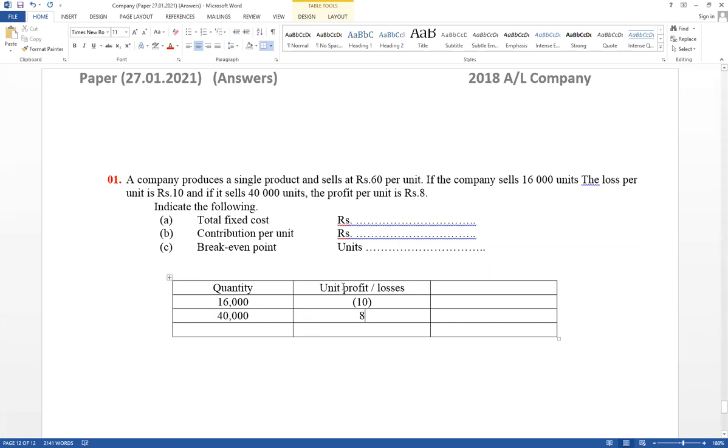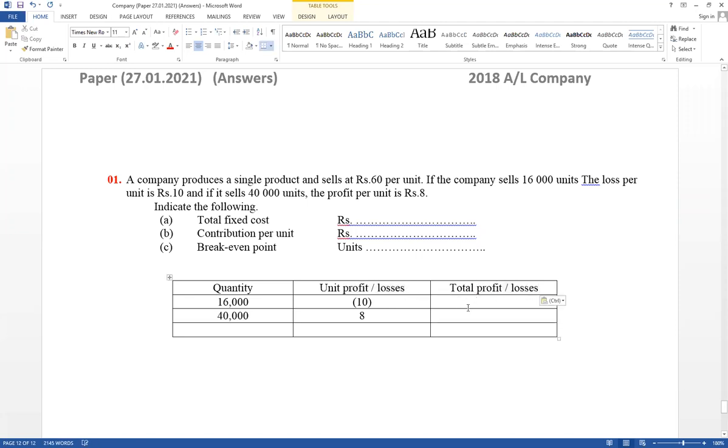Sometimes unit cost is given. In this situation, total cost can be calculated. I have discussed that if unit cost is given. Right, now think: unit profit and loss is given.